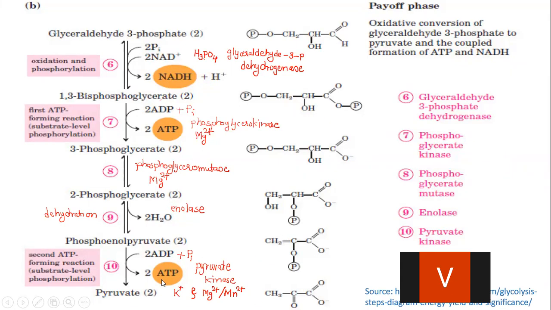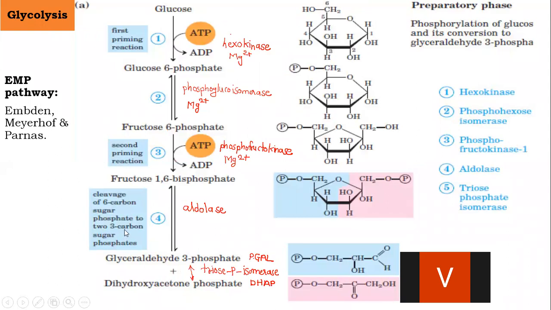Clear to all? Now, another question which can be asked in entrance examinations is about the general names of glycolytic intermediates. Glucose 6 phosphate is commonly called Robison's ester. Fructose 6 phosphate is called Neuberg's ester, and fructose 1,6 bisphosphate is called Harden and Young's ester. So you can expect any one of these questions in NEET.